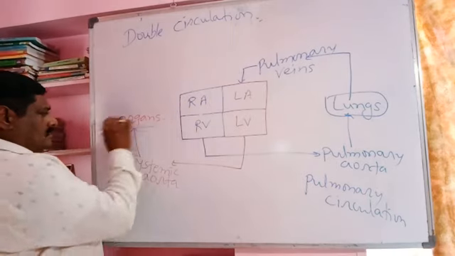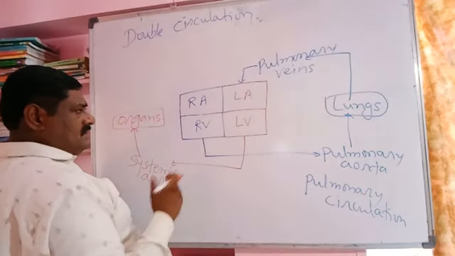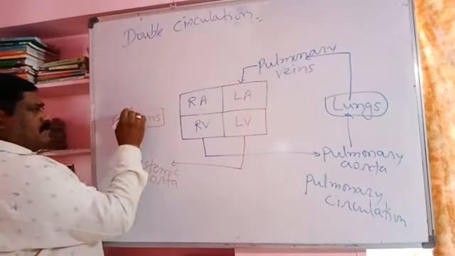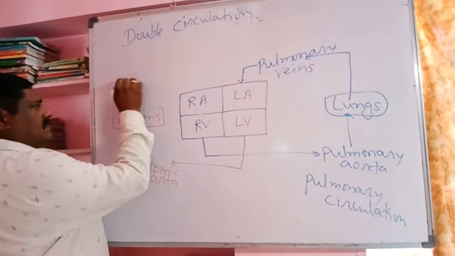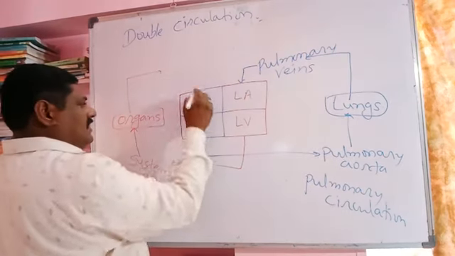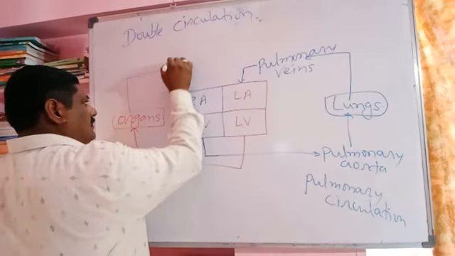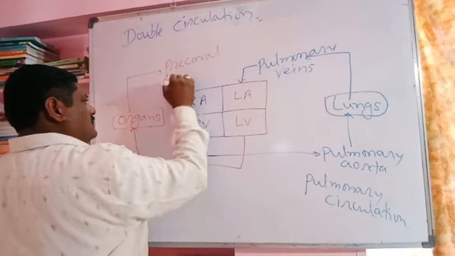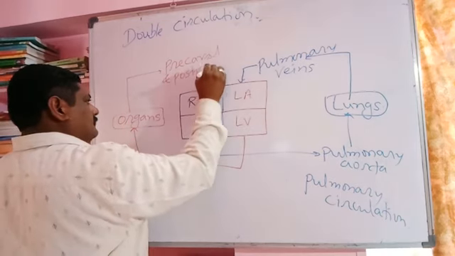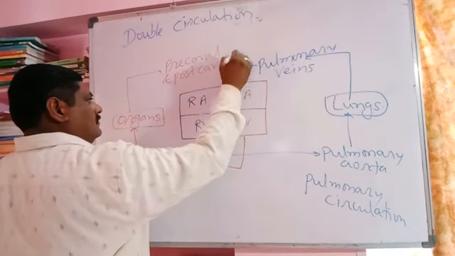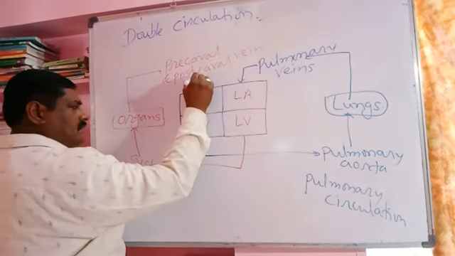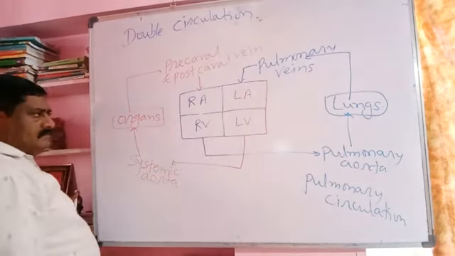Where oxygen is taken in and carbon dioxide is liberated, the blood becomes deoxygenated, impure, and is then collected by the superior and inferior vena cava, the pre-caval and post-caval veins, and carried to the right atrium.